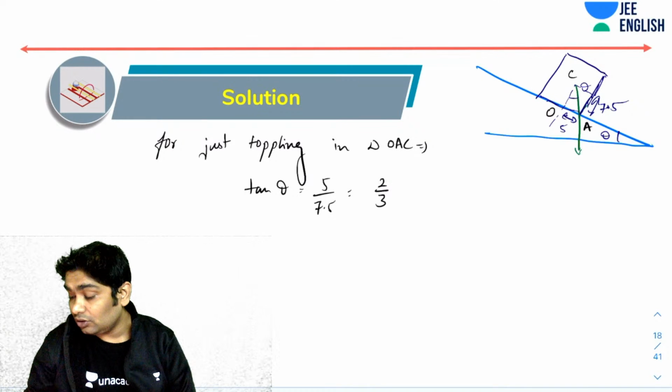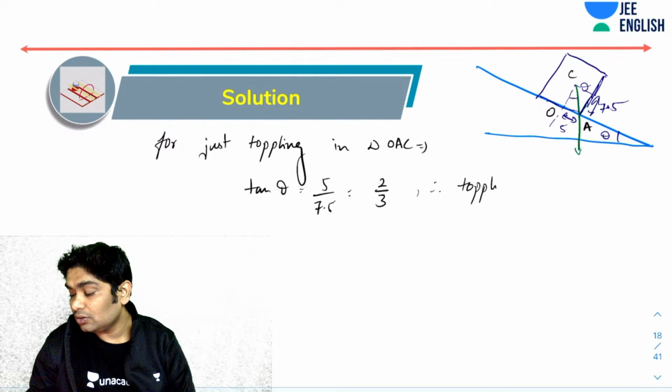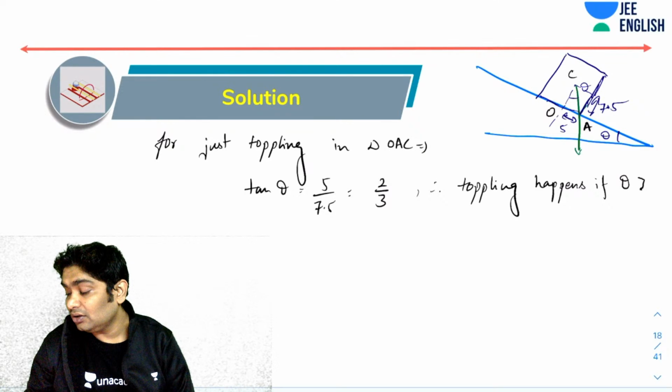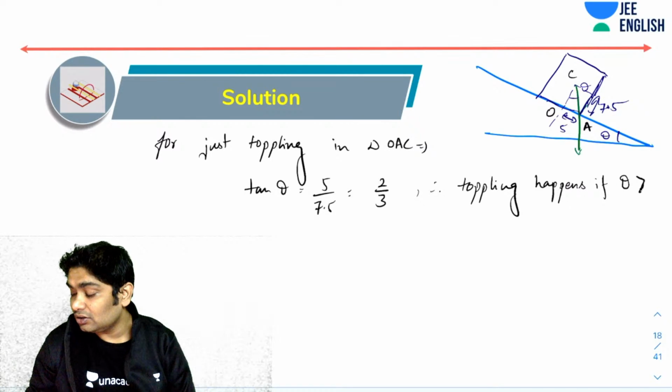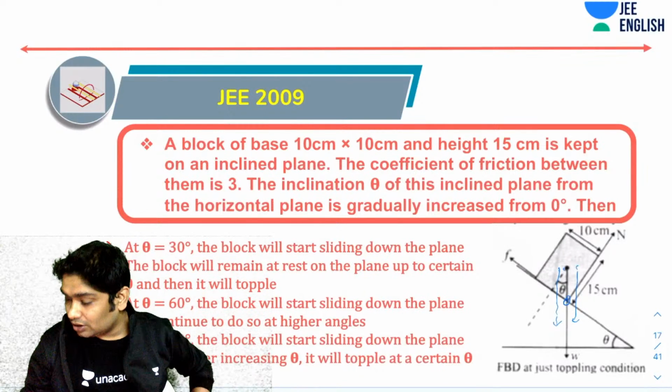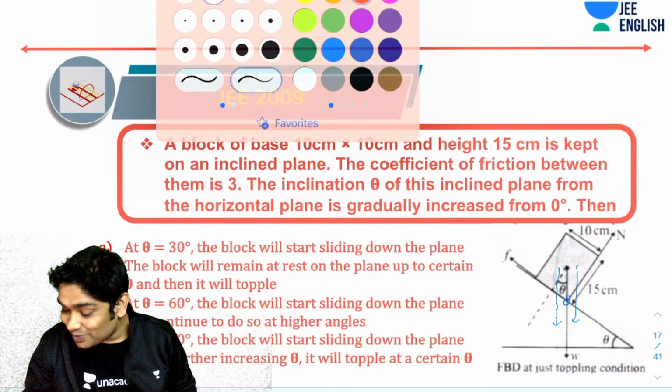Okay, so therefore toppling happens if theta is greater than tan inverse 2 by 3. I think here it should have been root 3, because then the options make more sense.